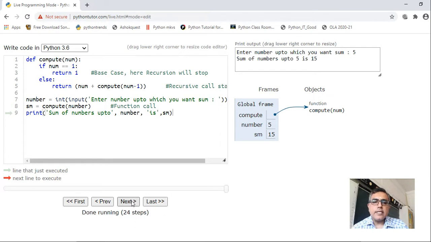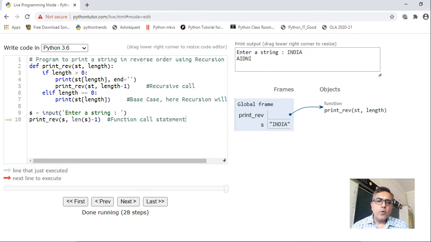You must try these codes yourself on Python Tutor. Then only you will be able to understand more and more. Until you understand it properly, go on executing. Again go to first and then try to execute it again and again. Okay.